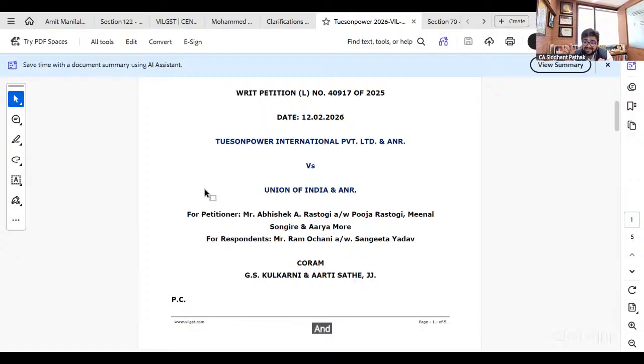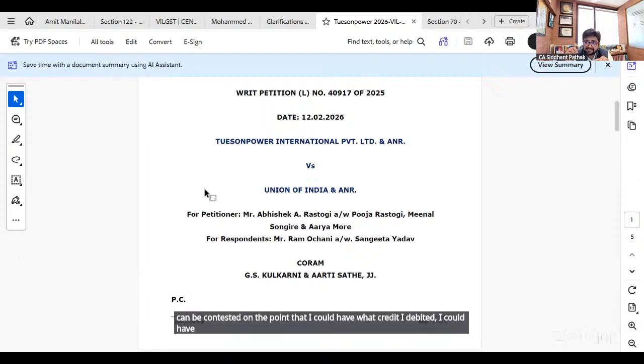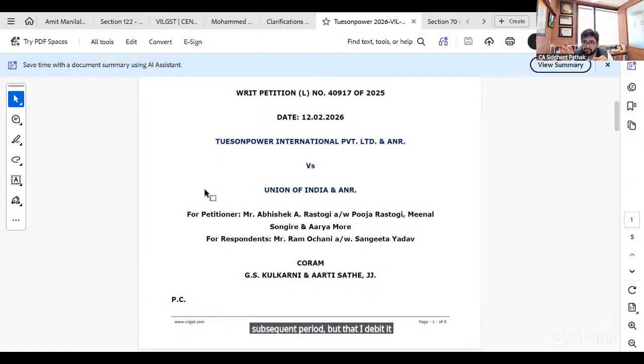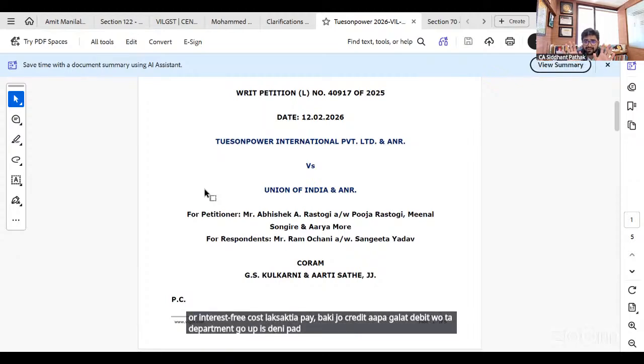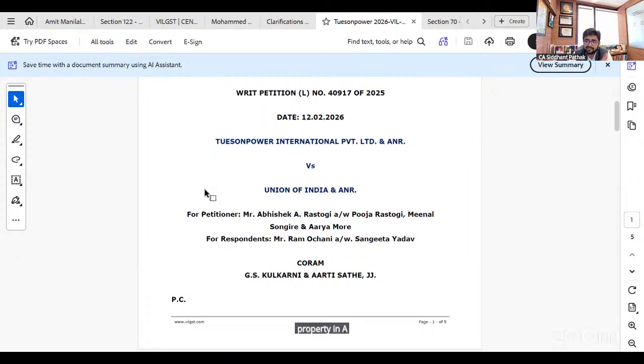And even interest can be contested on the point that the credit I debited, I could have utilized in the next month or subsequent period. Although interest is never waived once you admit a liability, ये भी एक पॉइंट होता है। तो मैक्सिमम टैक्स आपको कैश में पे करके, और इंटरेस्ट की कॉस्ट लग सकती है आप पे, बाकी जो क्रेडिट आपका गलत डेबिट हुआ था वो तो डिपार्टमेंट को वापस देना ही पड़ेगा, वो डिपार्टमेंट की प्रॉपर्टी नहीं है। That was a legitimately availed credit, it is just that you did wrong utilization.